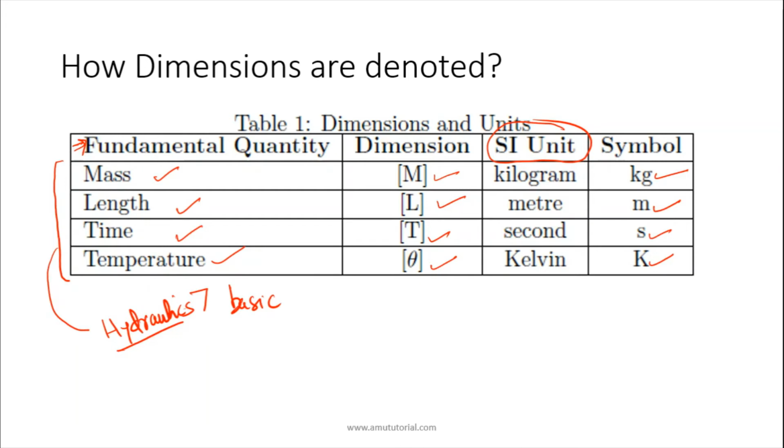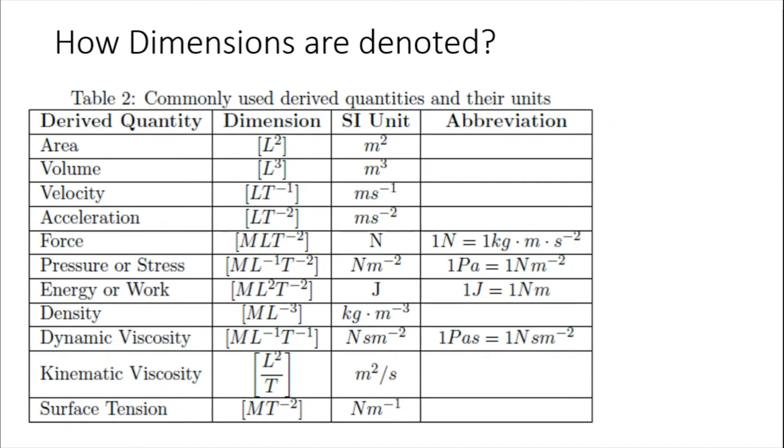There are 3 other basic fundamental quantities: luminous intensity, and mole, which means quantity of substance. So these are other quantities also. Now this table represents the derived quantities. Area is a derived quantity. So area means length into breadth.